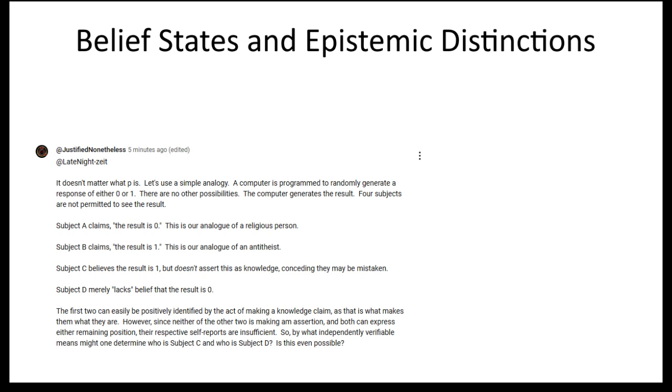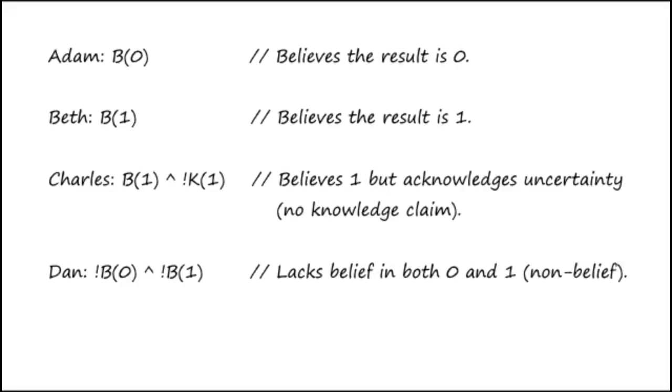Conversely, if self-reports are valid, then Charles and Dan can be distinguished just as easily, simply by asking what they believe. There is no paradox here. Charles can report, "I believe 1 but may be wrong," while Dan can state, "I do not believe 0 or 1." These positions are logically distinct and self-reported without contradiction. The only issue arises from arbitrarily rejecting their testimony.